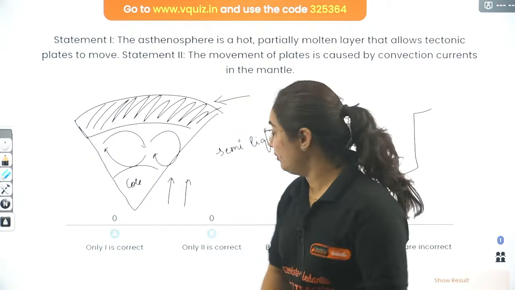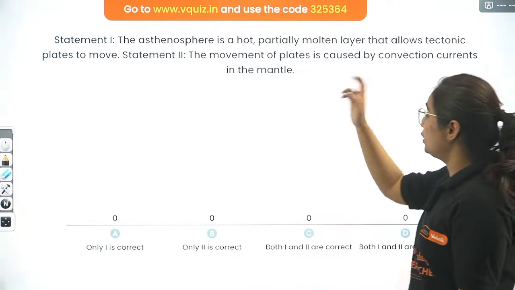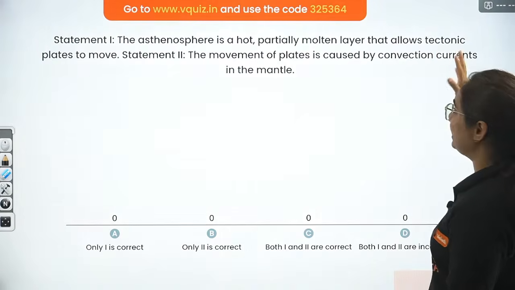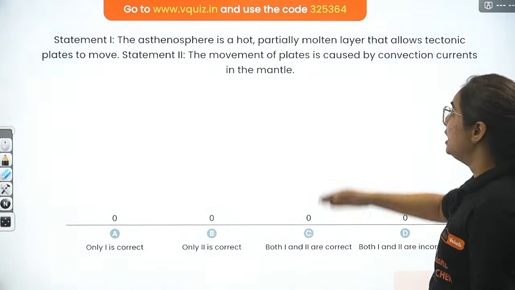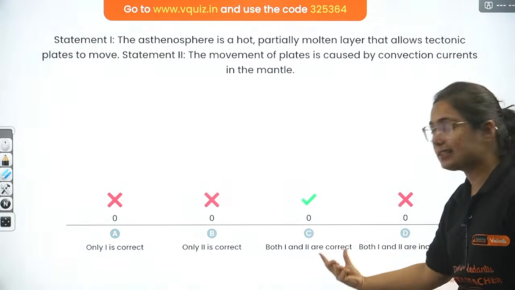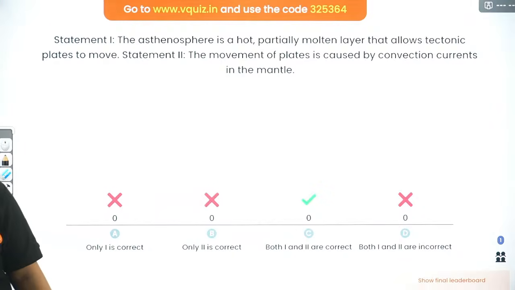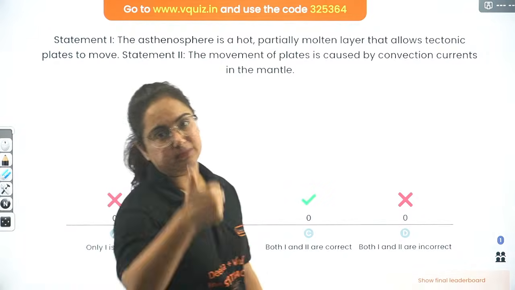So when we talk about this question particularly, the question has two points. The asthenosphere is a hot, partially molten layer that allows tectonic plates to move. Yes. The movement of the plates is caused by the convectional current in the mantle. Yes. Both 1 and 2 are correct in this question.